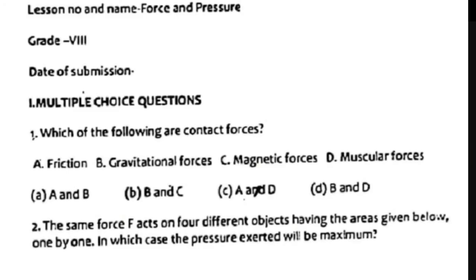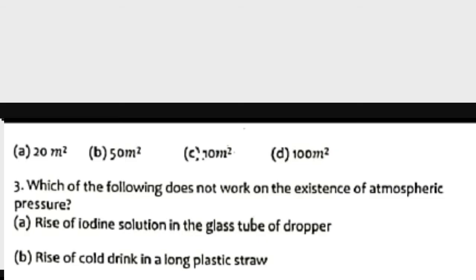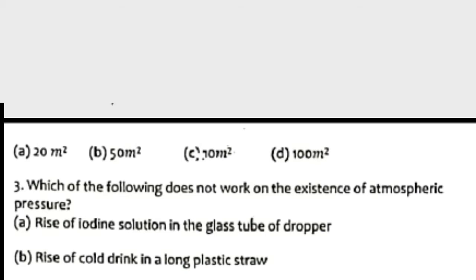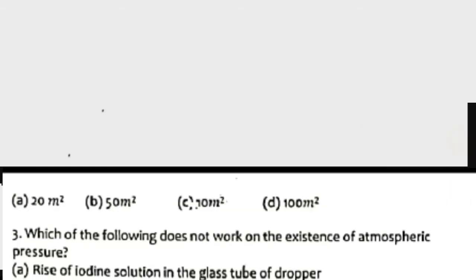2. The same force F acts on 4 different objects having the areas given below one by one. In which case will the pressure exerted be maximum? Option A 20 meter square, option B 50 meter square, option C 10 meter square, option D 100 meter square. Answer option C, 10 meter square.